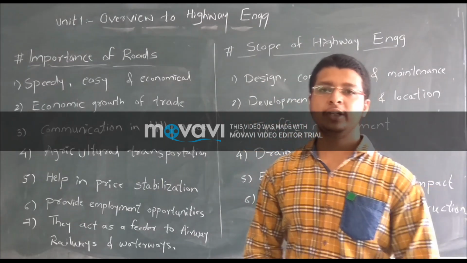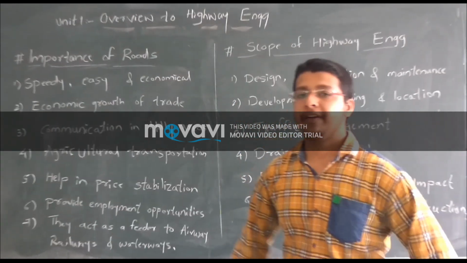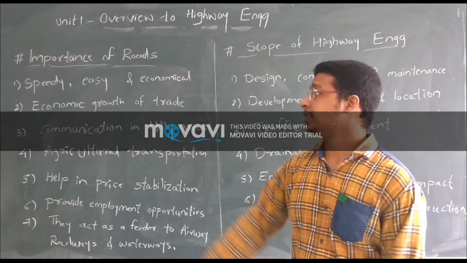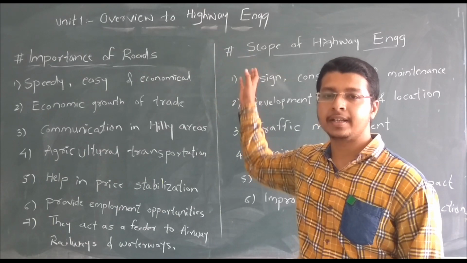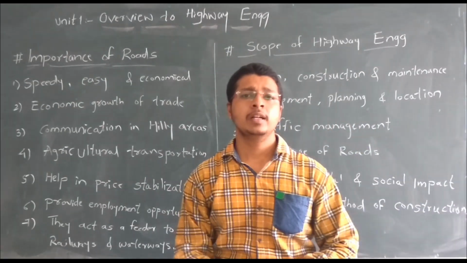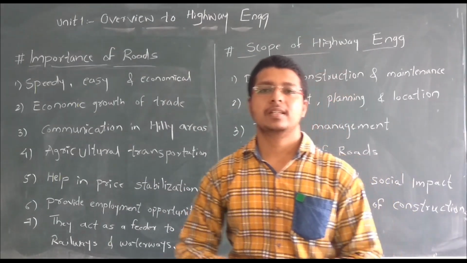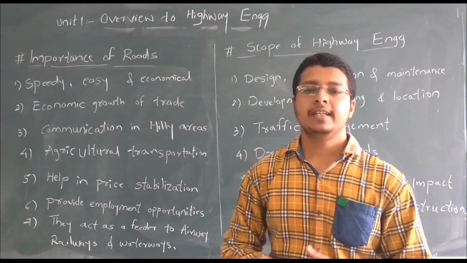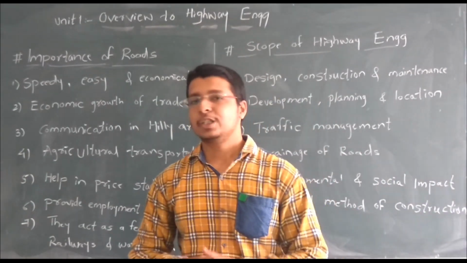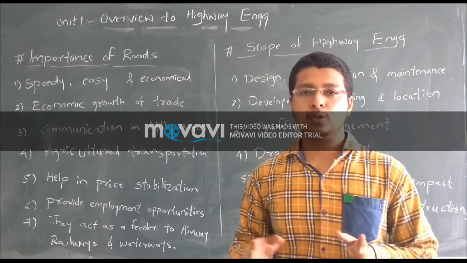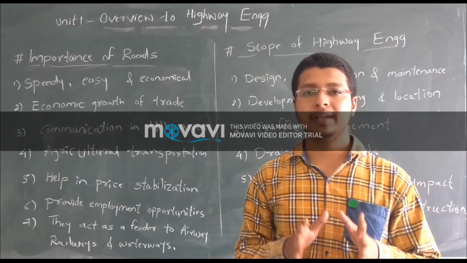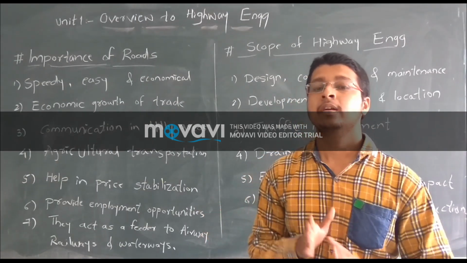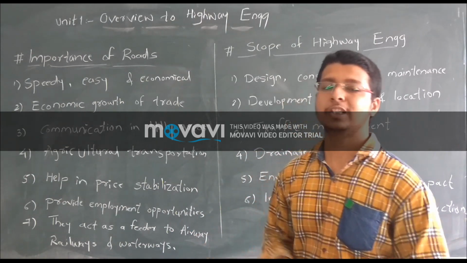Today we will discuss the diploma second year subject, that is heavy engineering. We first of all see the first unit, overview to heavy engineering. The transport of goods and people can be carried out through airways, railways, and waterways. The transportation of people and goods through road is economical as compared to airways and other transportation.